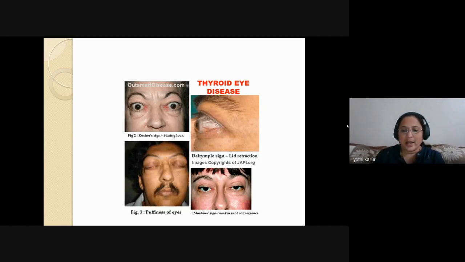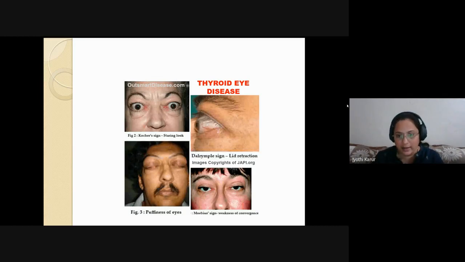So this Dahlrymple sign, imagine, in a normal individual you will not see the upper sclera. Whereas if it is seen, it is Dahlrymple sign. Also in severe cases, you can even see the puffiness of the eyes and excessive protrusion. So this Mobius sign, if you put a pen or pencil in front of the patient's nose and ask him to see the tip of the finger, there will be absent convergence. So the medial convergence is absent in Mobius sign.